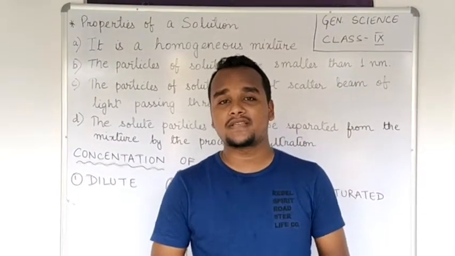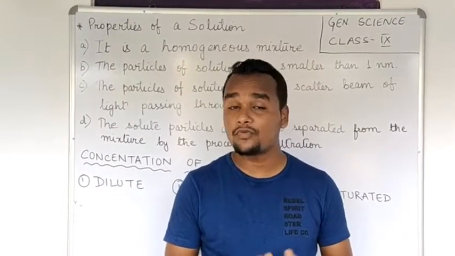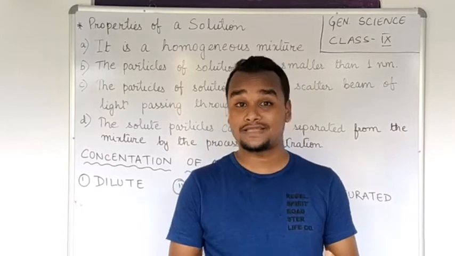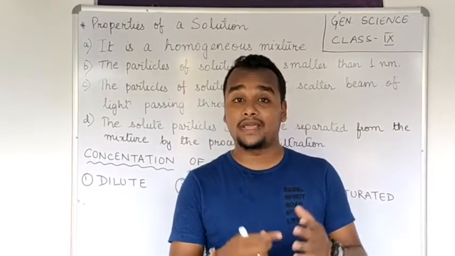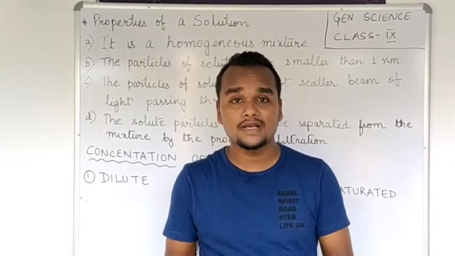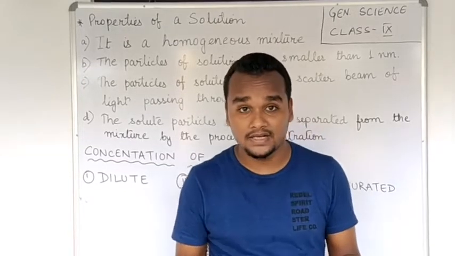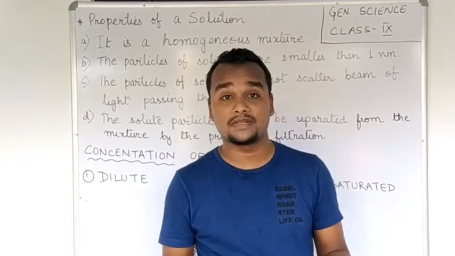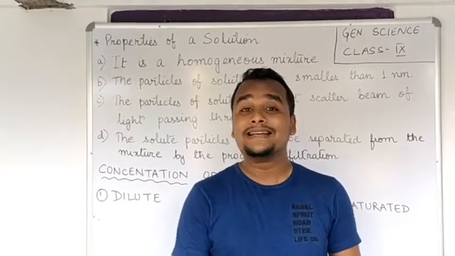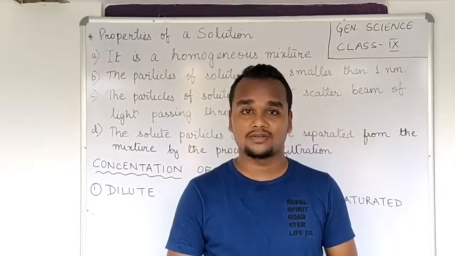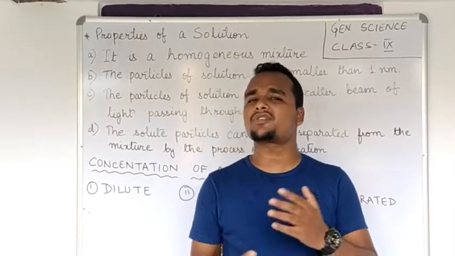So what were we discussing about? We were discussing about solution. Before discussing about solution, we discussed about the purity of matter. In the purity of matter, we studied about elements, compounds, and mixture. After explaining the mixture, I explained that mixture are of two types, that is homogeneous and heterogeneous. So while discussing about the homogeneous mixture, I discussed about the solution. So let us do a quick revision on this solution.